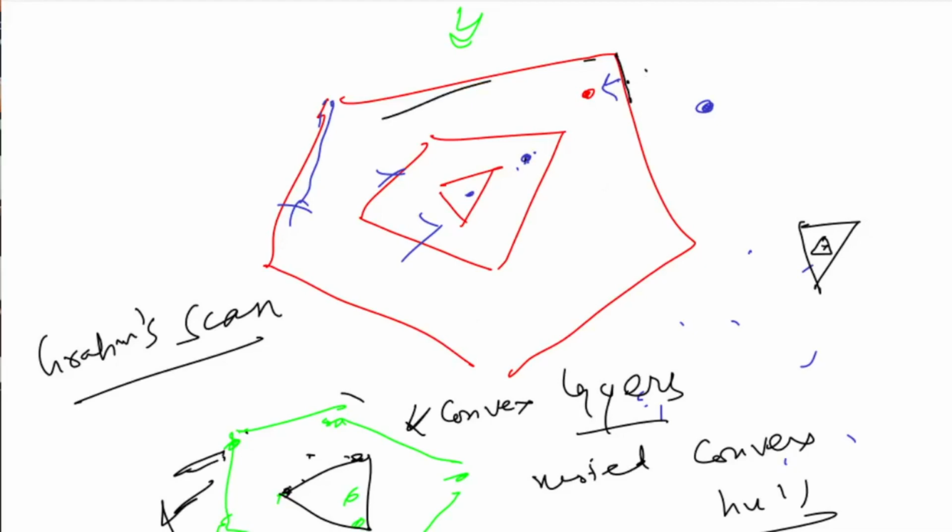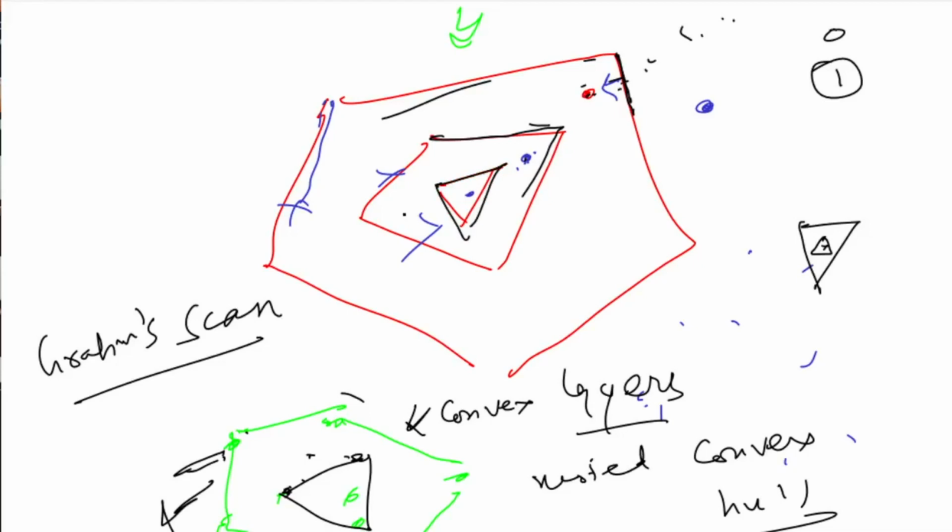You check for this polygon whether the point lies inside or outside it. If it lies outside this polygon, then you can simply print 0. If it lies inside, then you check for the next polygon whether the point lies inside or outside. If it lies outside, then you can print 1. Otherwise, if it lies inside, then you have to check for the next convex layer. Similarly you can continue.